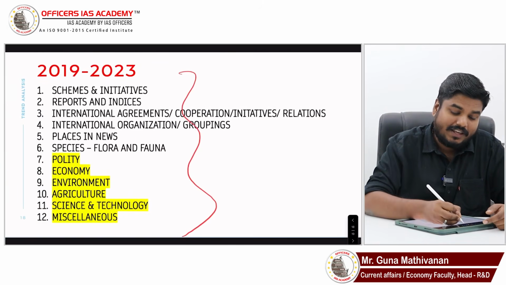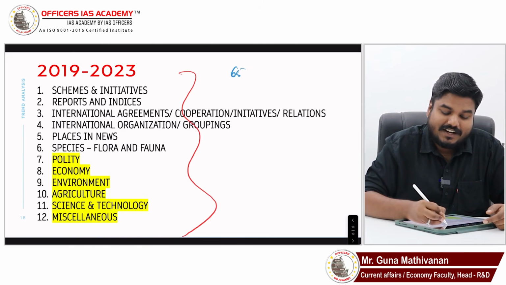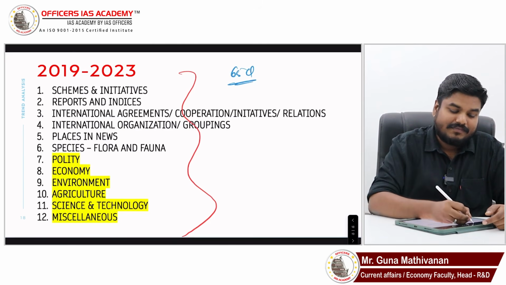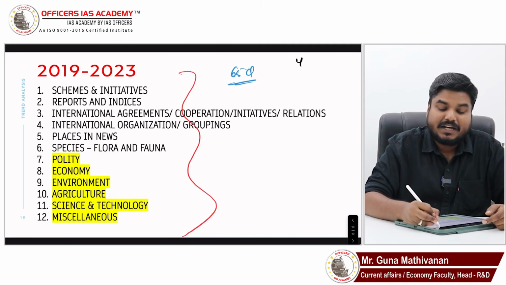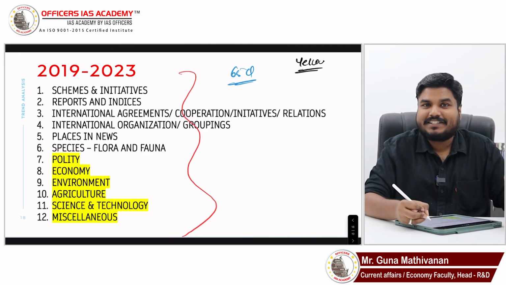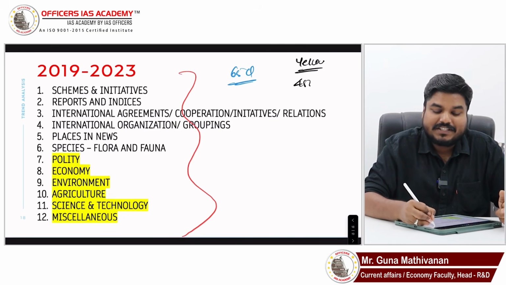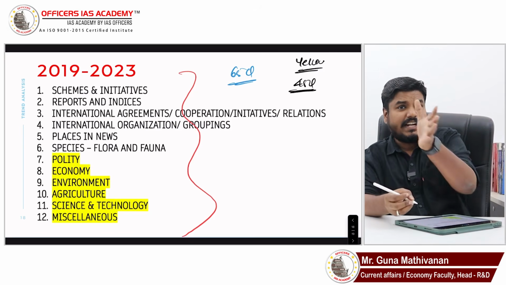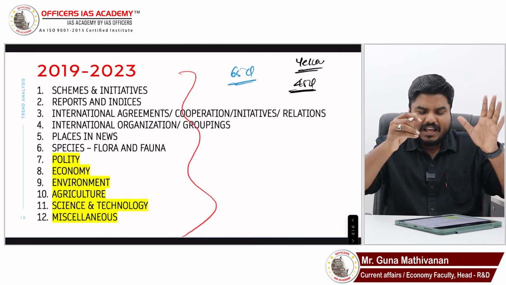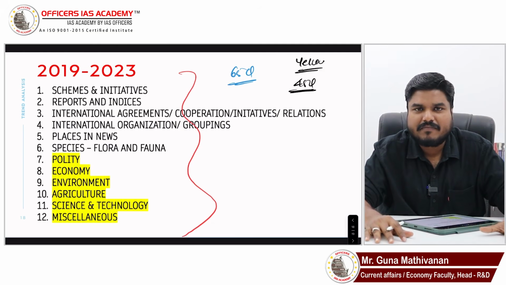Out of 65 questions asked from this dynamic area, the yellow shaded part had 45 questions. That is, in the 65 dynamic area, 45 questions were in newspaper.